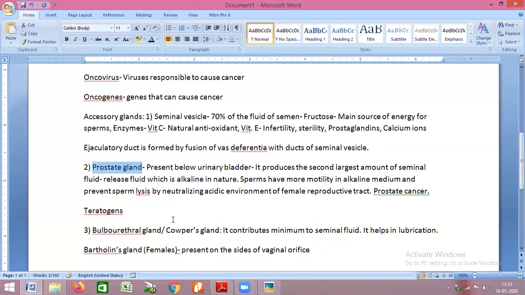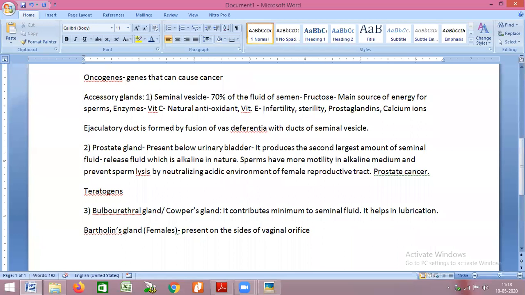Now, this prostate gland, the seminal vesicles, and the bulbourethral gland release their secretion into a common tube called the urethra. So all this secretion is mixed in the urethra in males.